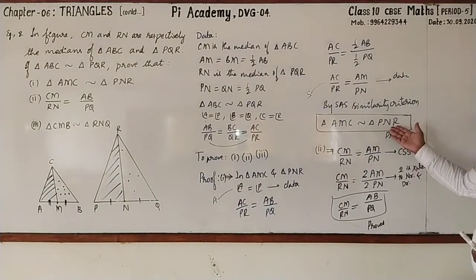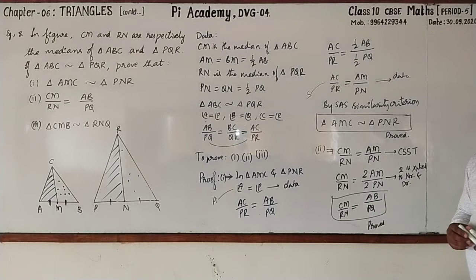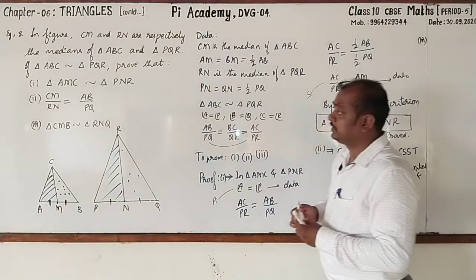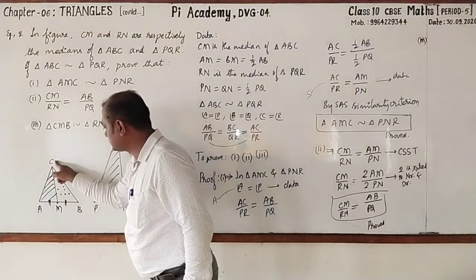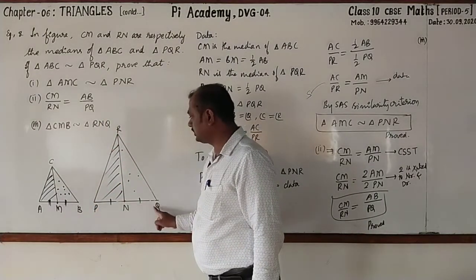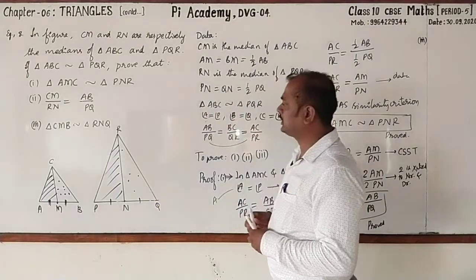So AB by PQ is same. You can write CM by RN. Followed? Next. Let's go on to third one. What is that third one? Please start writing with me. It is triangle CMB is similar to triangle RNQ. The same way it can be proved.